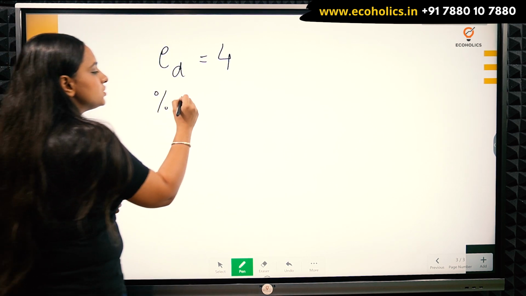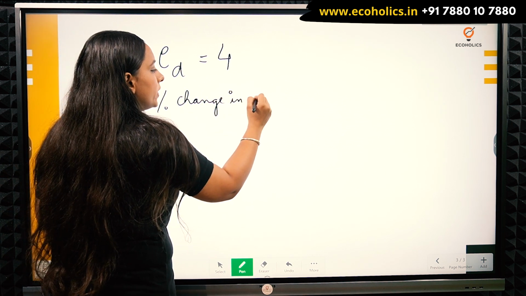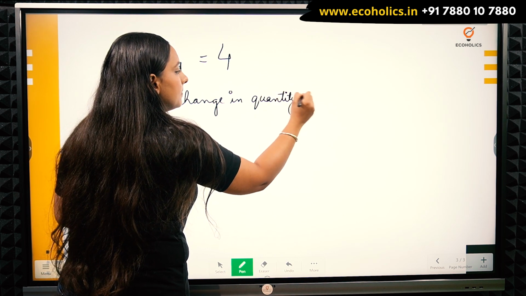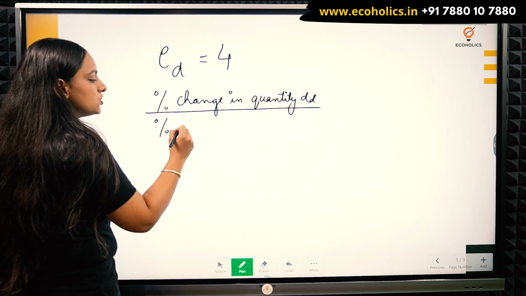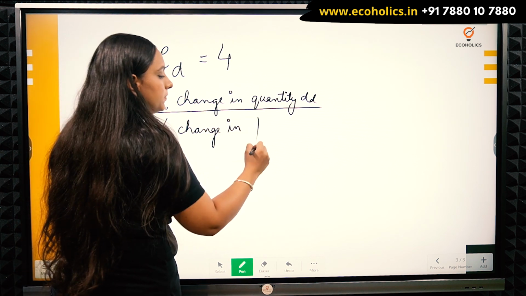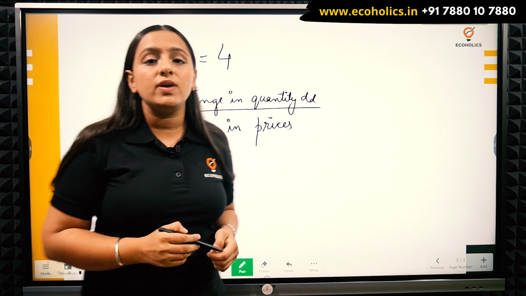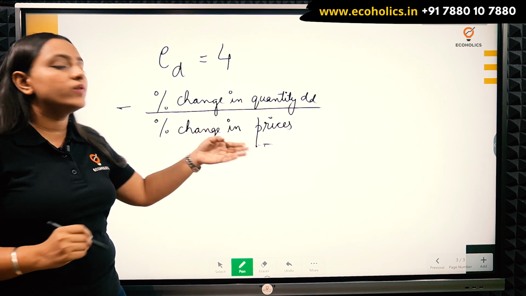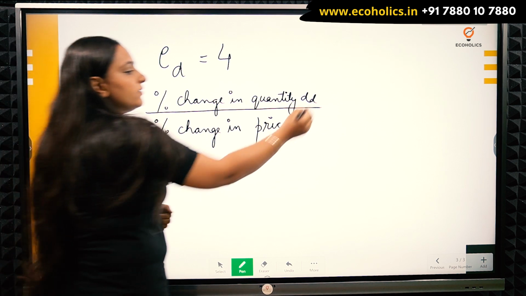It says percentage change in quantity demanded divided by percentage change in prices. So because of the inverse relationship between the prices and the quantity demanded, I would be using a negative sign here, because I know whenever my prices will fall, my quantity will increase. So that's why I have put on a negative sign here.